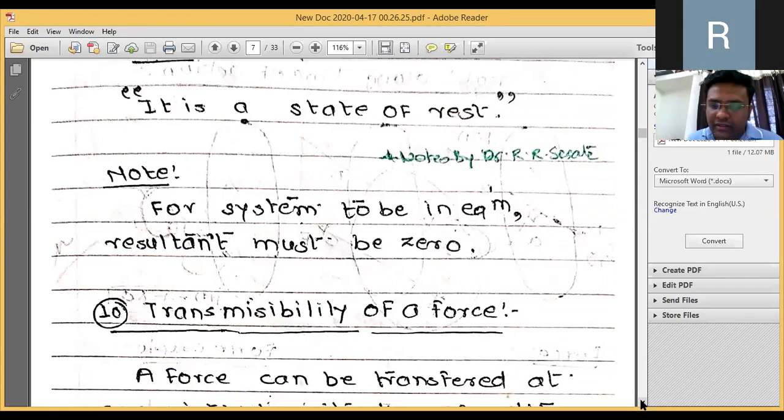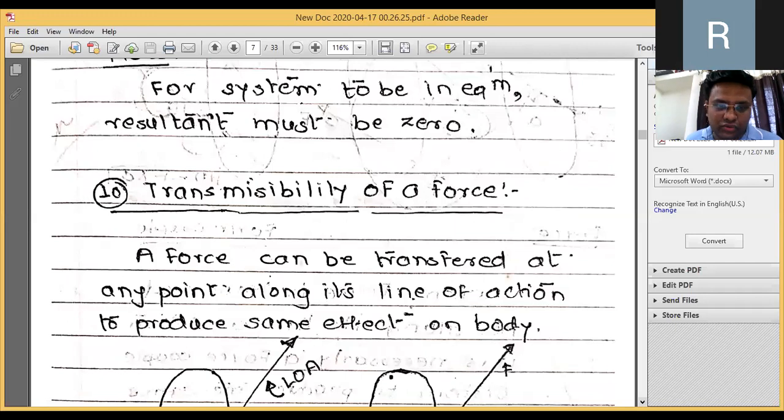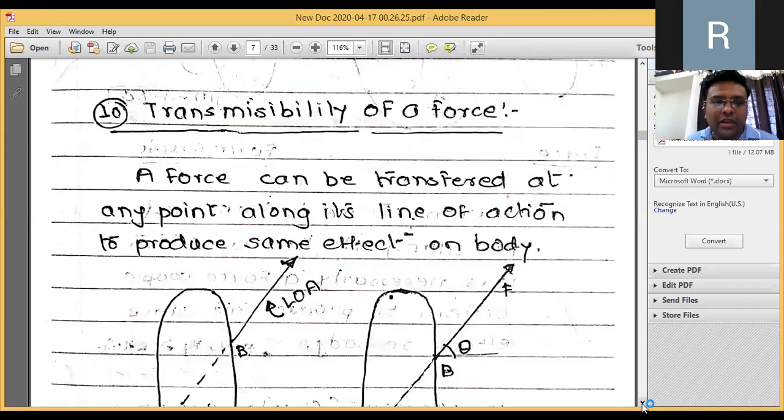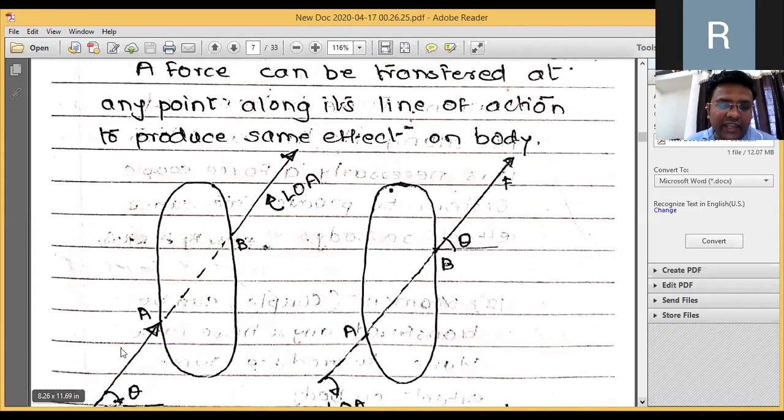Then comes the concept of transmissibility of the force. Very important concept. A force can be transferred to any point along its line of action to produce the same effect on the body. For example, if this is a rigid body, the force is acting at this particular point A, making an angle of theta.